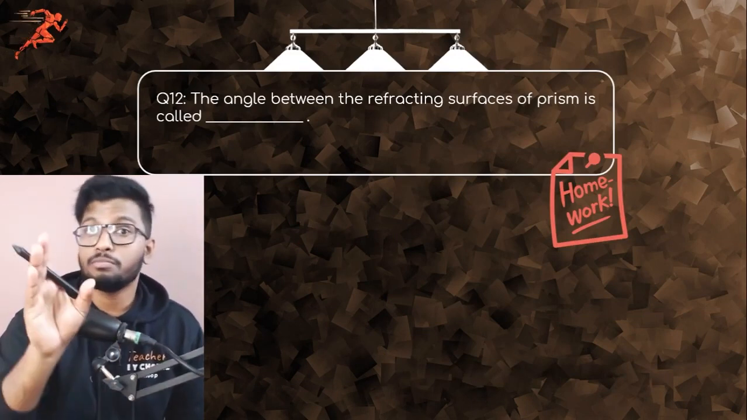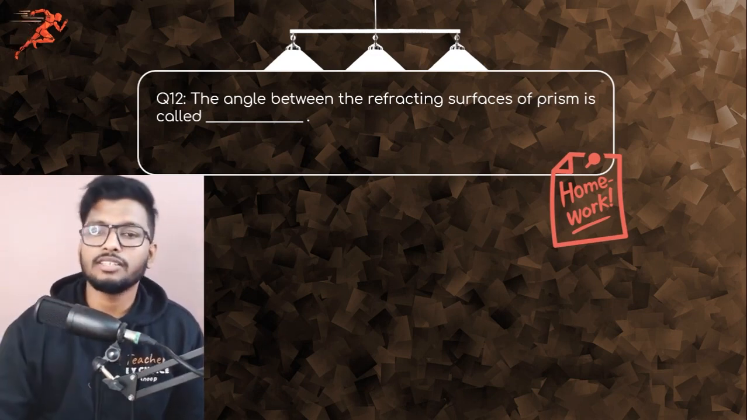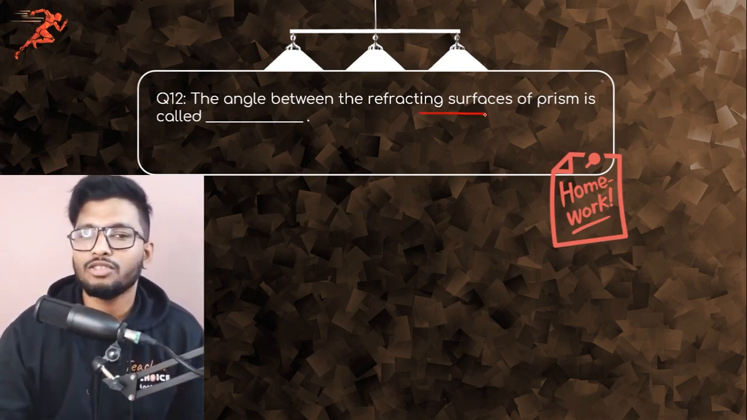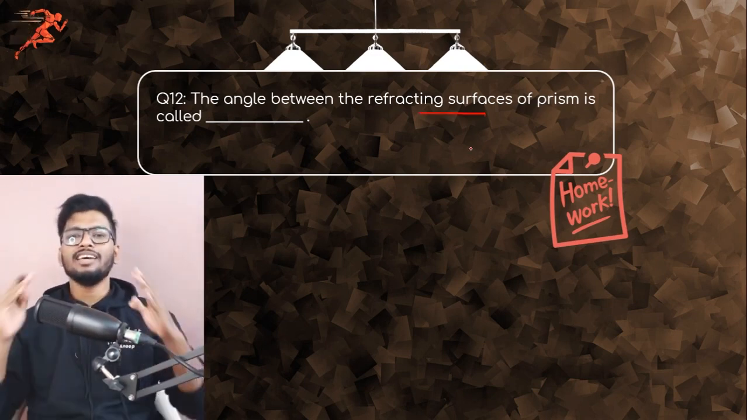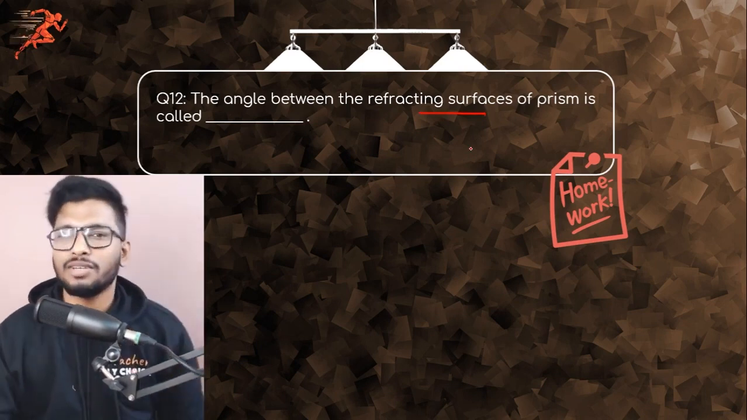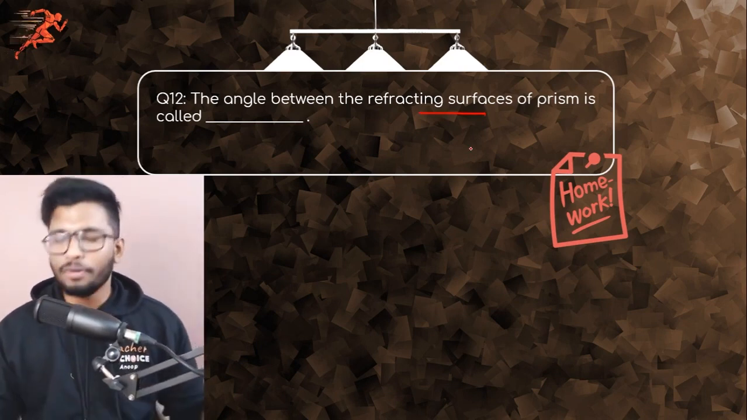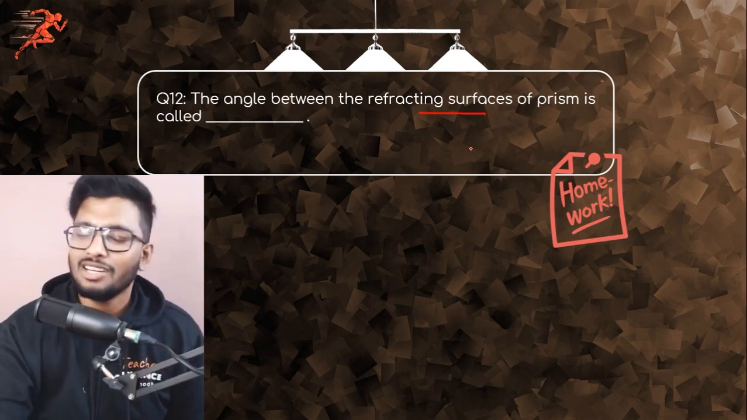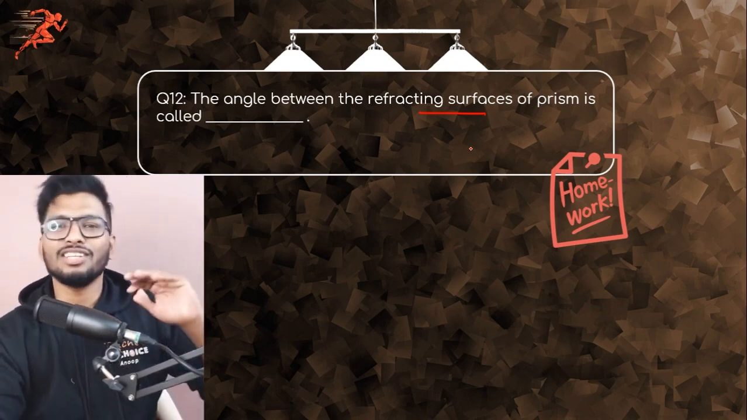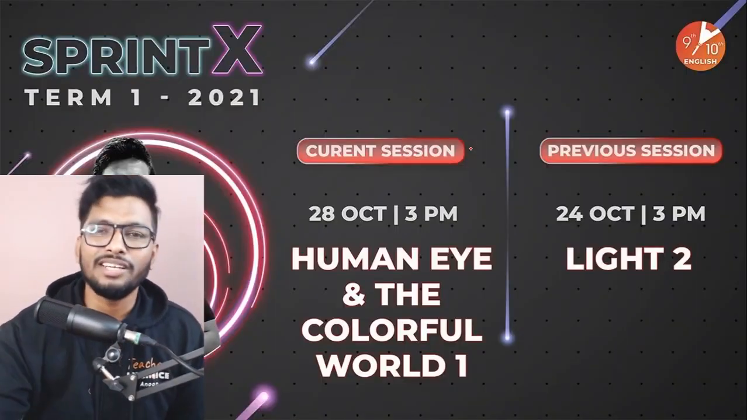This is your homework question. Put it down in the comment section as well. The question is this: the angle between the refracting surfaces of a prism is called what? The angle between the refracting surfaces of a triangular glass prism is known as what? Super easy question. Again, guys, there are no numericals, so you can just relax and be done with it.